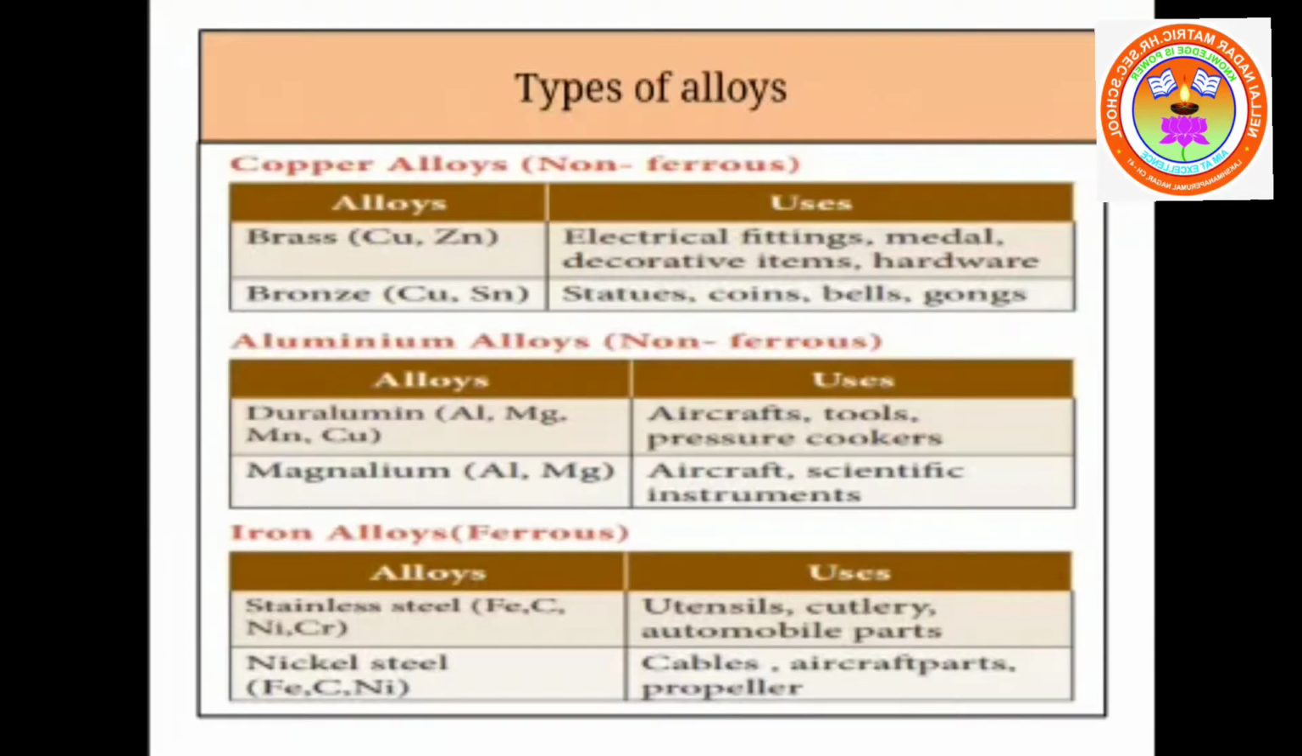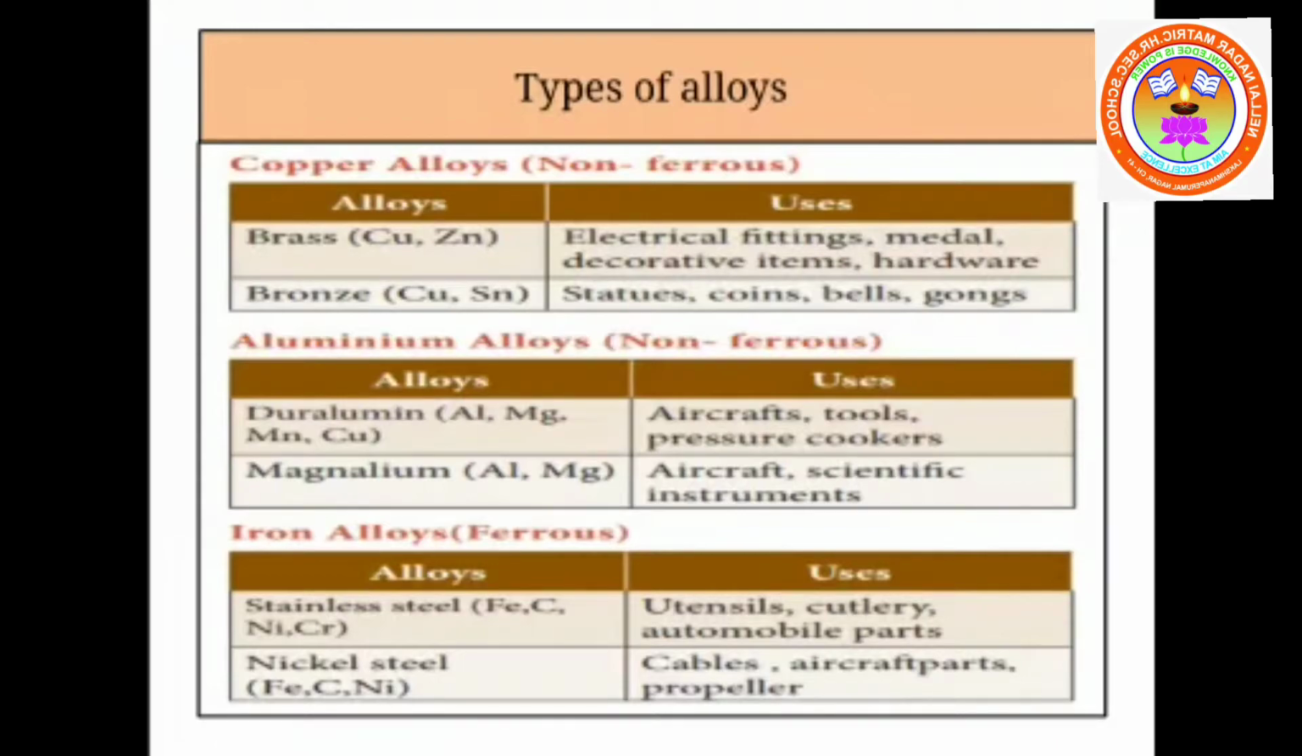Look at these two alloys, children. Brass and bronze are homogeneous mixtures of metals. Brass is a homogeneous mixture of copper and zinc. Copper is a metal and zinc is also a metal. Bronze is a homogeneous mixture of copper and tin. Copper and tin are metals. So brass and bronze are non-ferrous alloys because they do not contain iron in them.